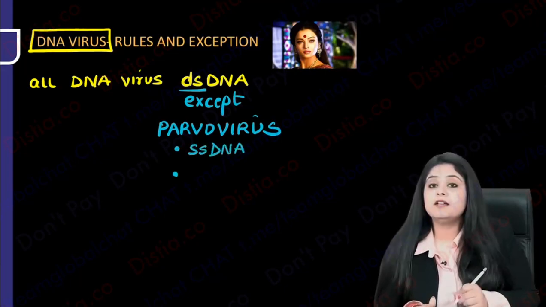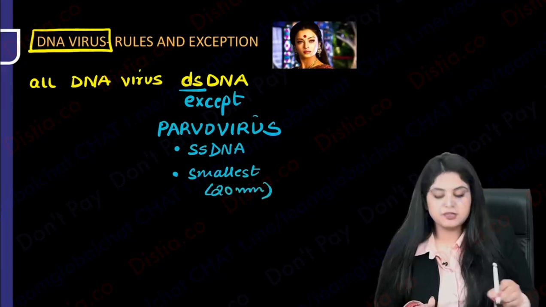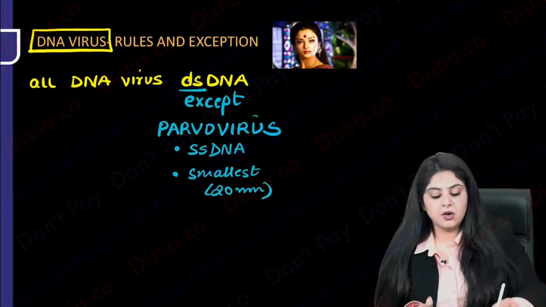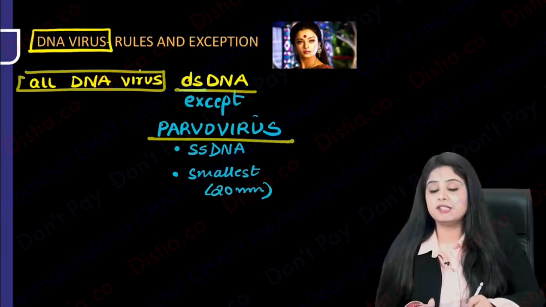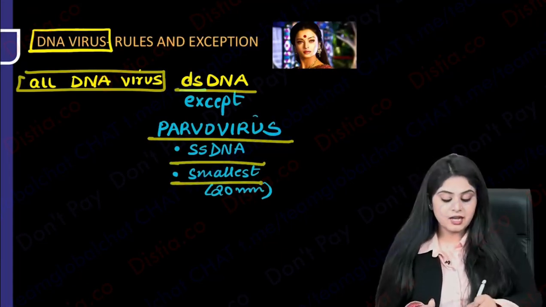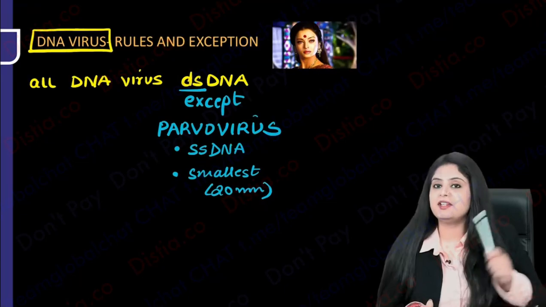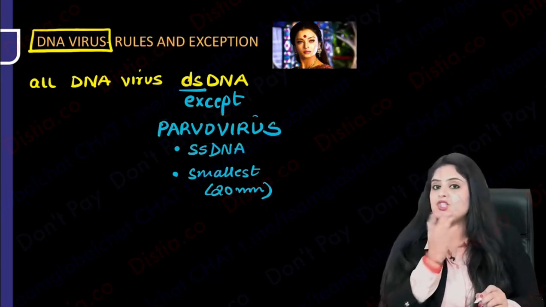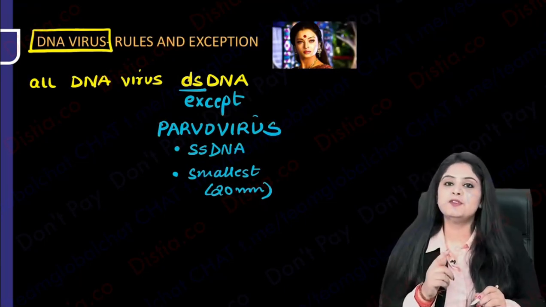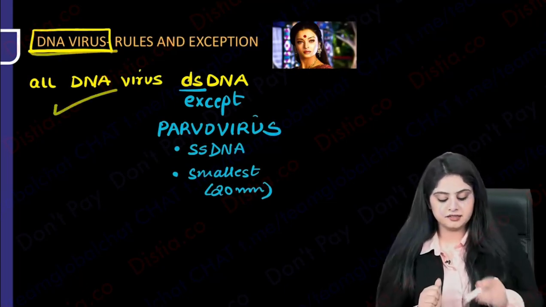Not only that, if you remember, Paro is also crying because she's the smallest virus. That is what I told you. Parvovirus was the 20 nanometers one. So repeating, all the DNA viruses are double-stranded except for Parvovirus because Paro is left alone. So she is single-stranded and also she is the smallest and hence she is crying. Right? The continuation of this mnemonic will happen. She's crying. She's become red. So this is going to result in slapped cheek appearance. All that continuation of this movie and mnemonic will happen under the parvovirus family. But for the time being, the DNA viruses' exception is done.